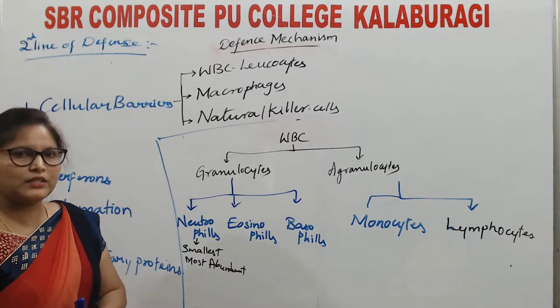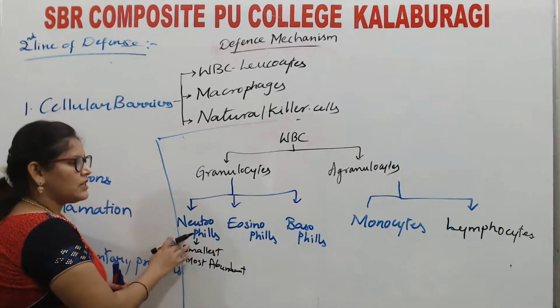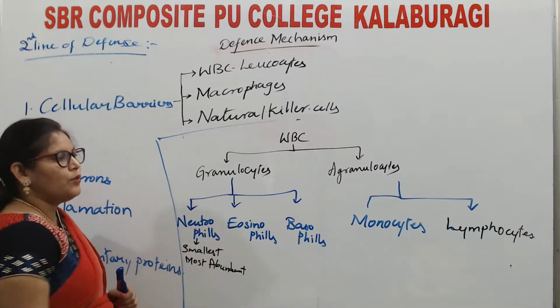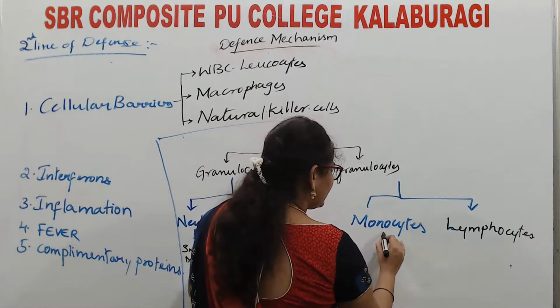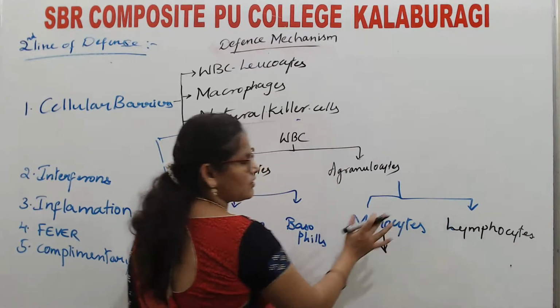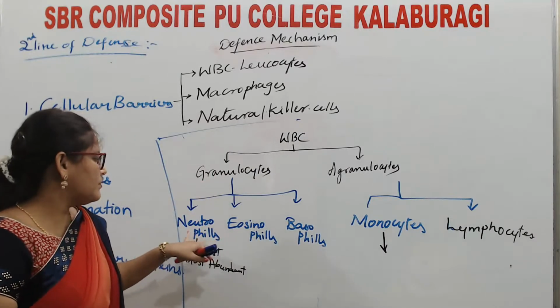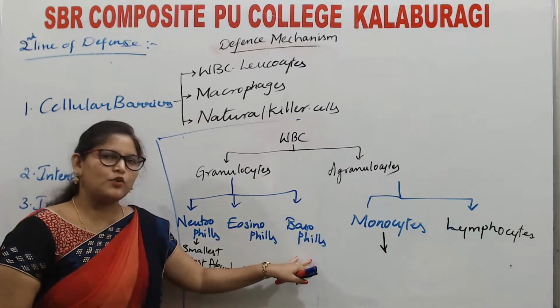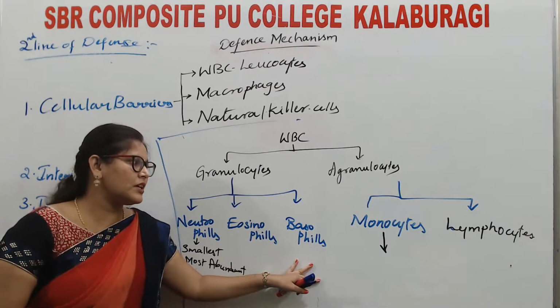The smallest and most abundant white blood cells are neutrophils. And monocytes, we shall talk about separately. The granulocytes, neutrophils, eosinophils and basophils, will get activated in case of any immune response.